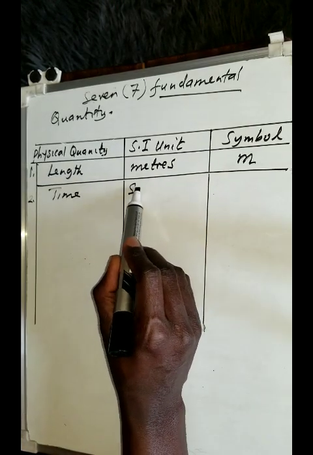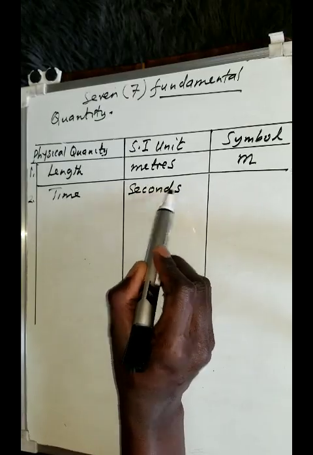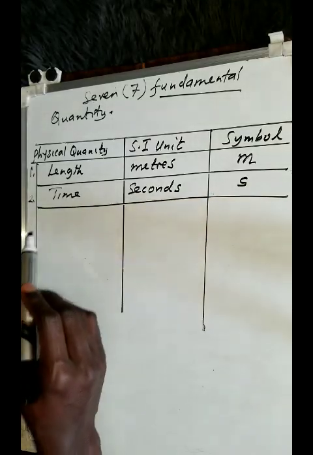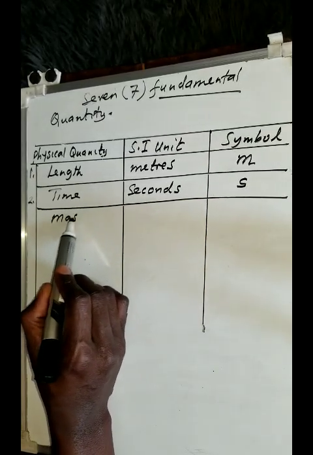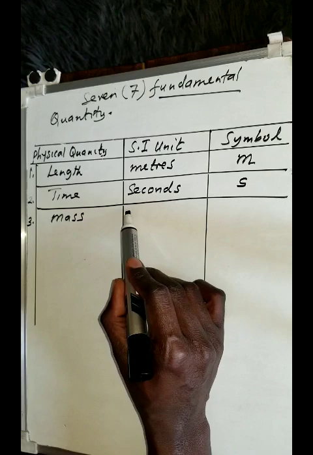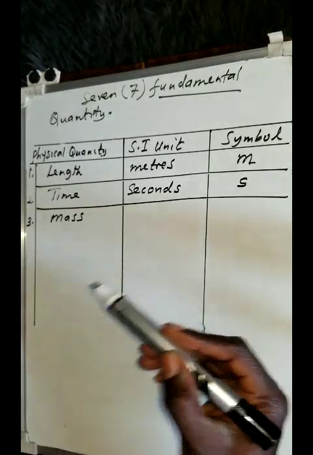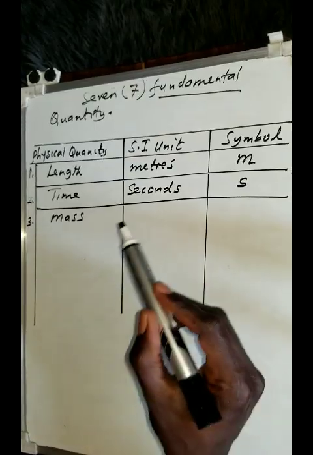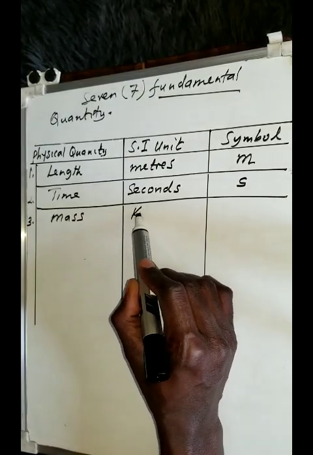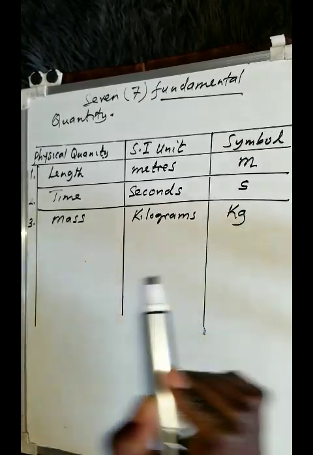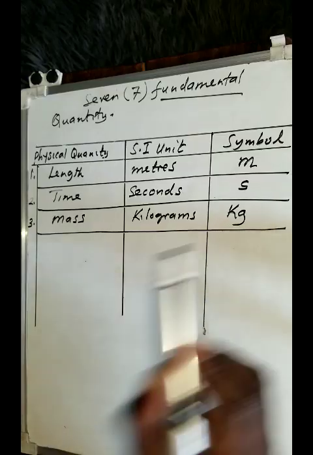But the SI unit that we use is simply seconds, and we use small letter s for time. The other one that we do have is what we call mass. Mass is another fundamental quantity that you need to remember. For this one, there are so many units. For example, milligrams, kilograms, grams, centigrams, and so on and so forth. But the SI unit is simply the kilogram. So that is the symbol that we are going to be using.